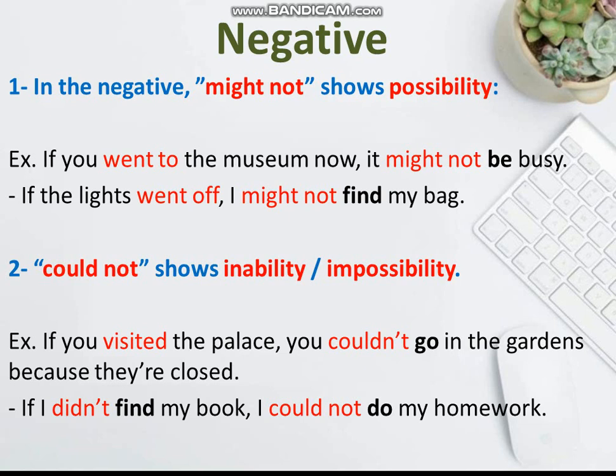Negative. Let's see the negative form. In the negative, we use might not because it shows possibility. If you went to the museum now, it might not be busy. If the lights went off, I might not find my bag. Could not shows inability or impossibility. If you visited the palace, you couldn't go into the gardens because they are closed. If I didn't find my book, I couldn't do my homework.